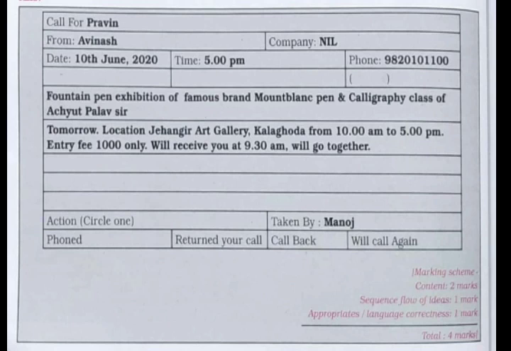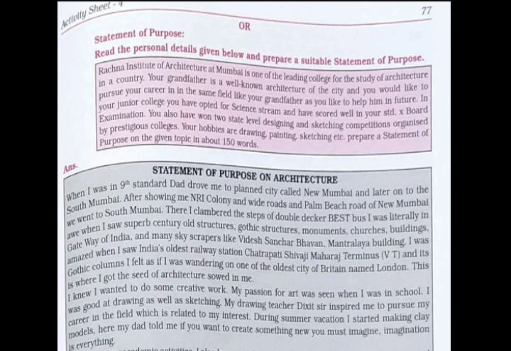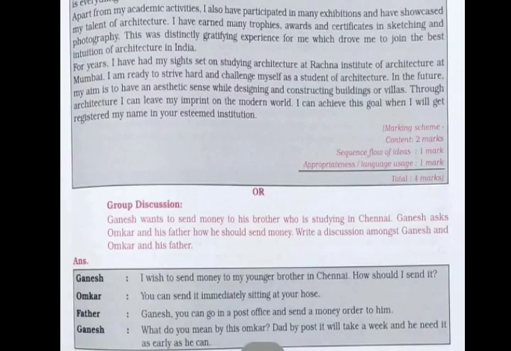For example, here the format is given for drafting the message, or you will be asked to write the answer directly, so you can do that. Marking scheme for this is content 2 marks, sequence of ideas 1 mark, appropriateness and language 1 mark. Or SOP, here you can see that the personal details are given, and you have to prepare an SOP, so you can go for this also if you feel easy. Marking scheme for this is content 2 marks, sequence of ideas 1 mark, and again appropriateness and language carries 1 mark.